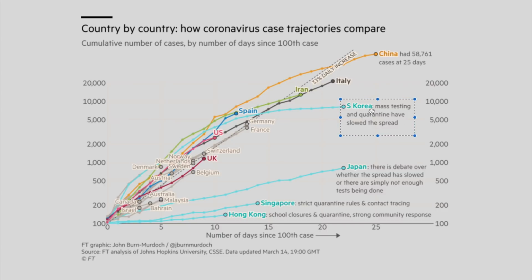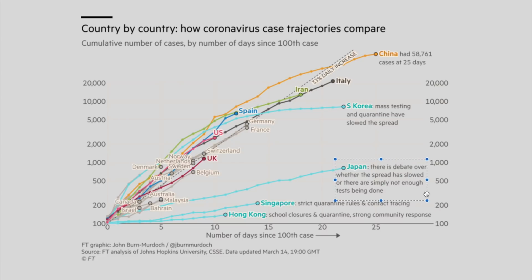South Korea has been able to achieve this slowing in the growth by mass testing and quarantine. Singapore as well, with strict quarantine rules and contact tracing. They were tracing each confirmed case and just trying to lock down those people and quarantine them just so that they don't infect new people. And similarly with Hong Kong, school closures and quarantine, strong community response, and you have to act very quickly. There is no room for perfection. There isn't going to be a perfect response, but the most important thing is to have a speedy response. And this is what we're seeing in South Korea, Singapore and Hong Kong.